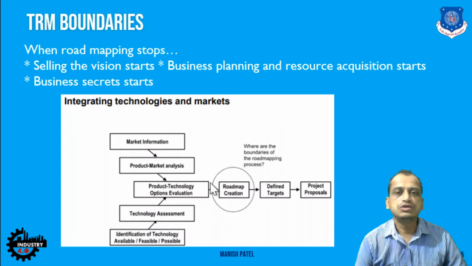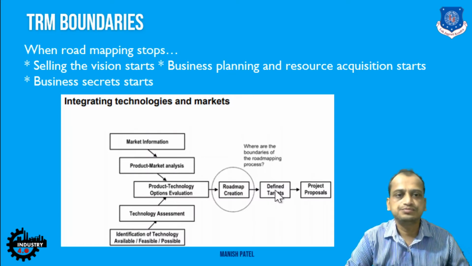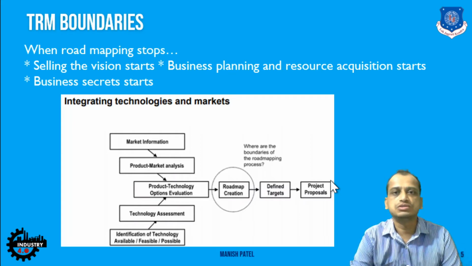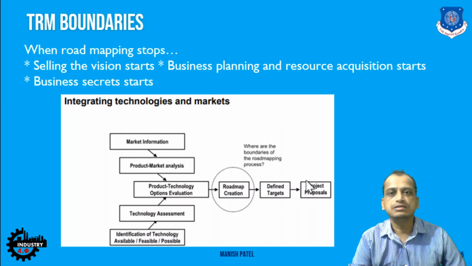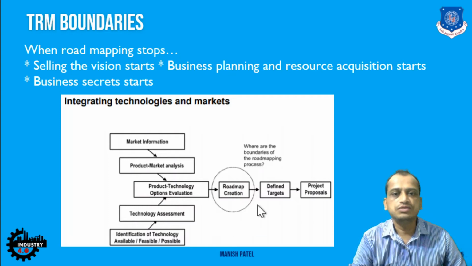Once the roadmap is created, you define the targets, whatever the company wants to achieve in the form of product development. Then you start with the project proposals. If you have multiple projects, you have multiple proposals, and which are viable or not we will discuss. So here the boundaries show where this roadmap sits in the general product development cycle.